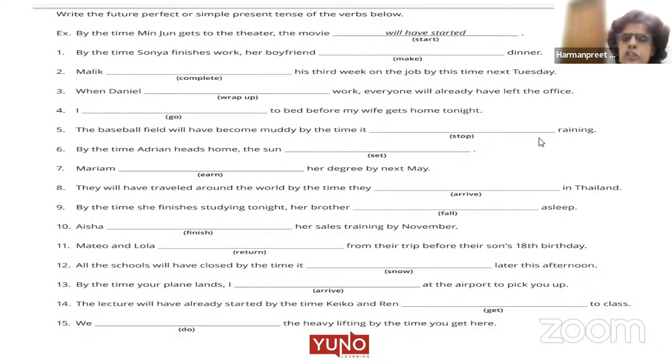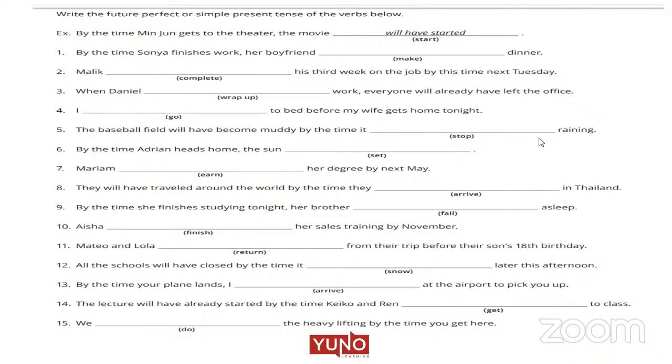By the time Sonia finishes her work, yes, you are right. Her boyfriend will have made dinner. MADE. That is the V3 form. Correct. Okay, Manisha, will you do the second one, please? Yes, ma'am. Malik will have completed his third week on the job by the time next Tuesday. Okay, Suraj, third one, please.